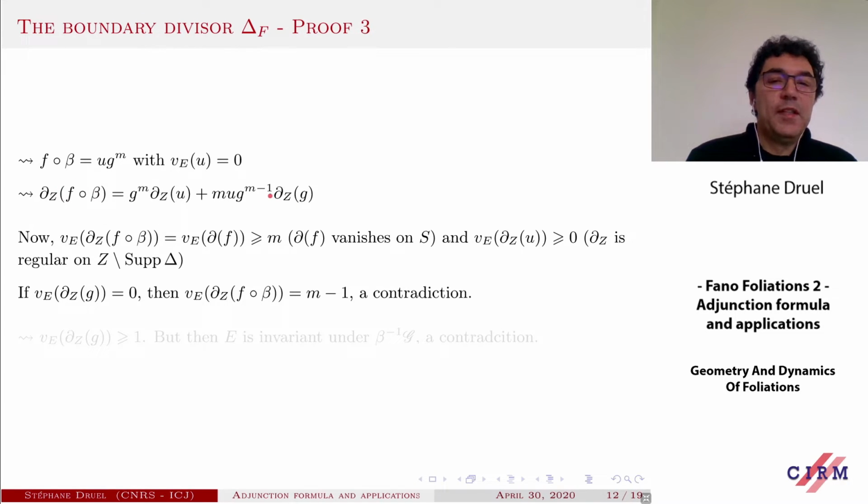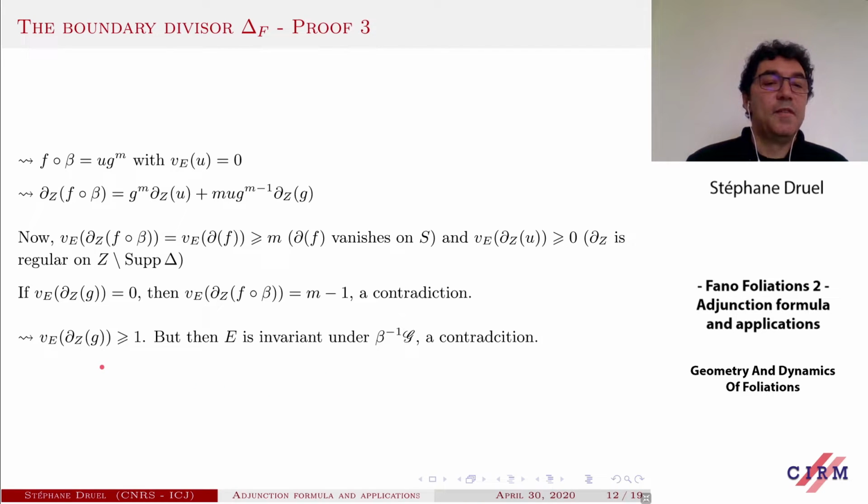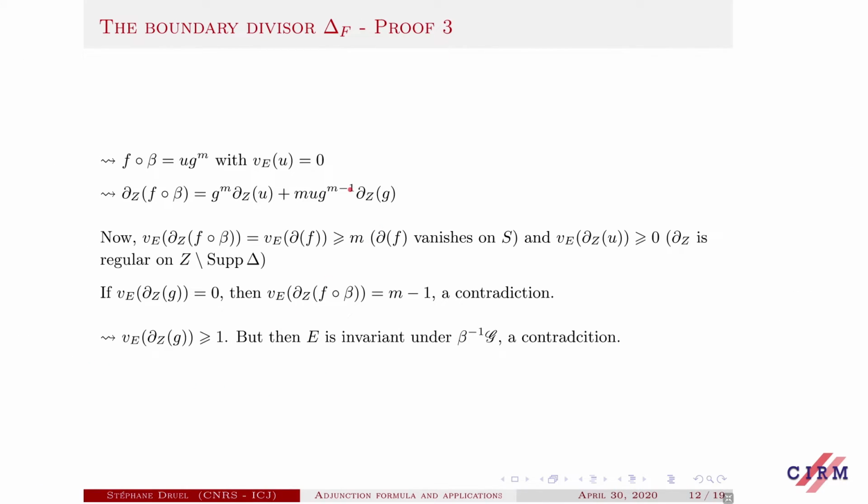Now suppose that this guy has a vanishing order 0 along E. Then the vanishing order of this part here is m minus 1, while the vanishing order here is at least m. So this would imply that the vanishing order of this sum is m minus 1. This is a contradiction. So the conclusion is that the vanishing order along E of this guy is at least 1.